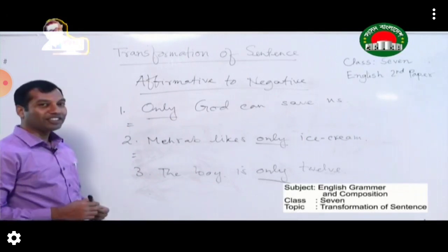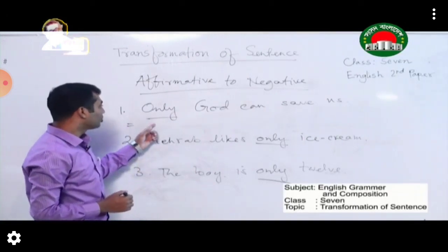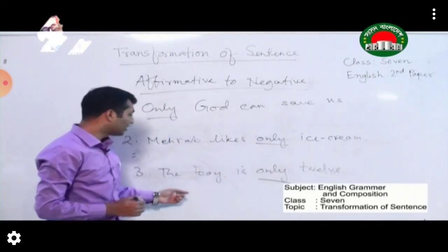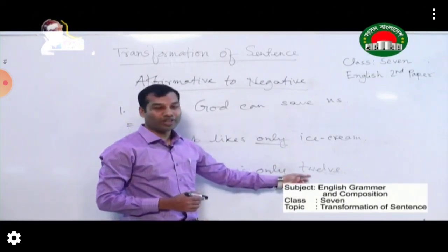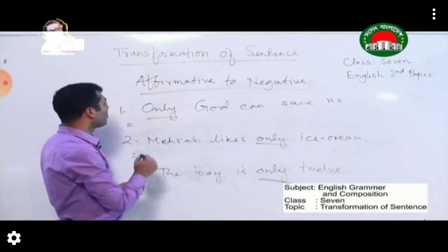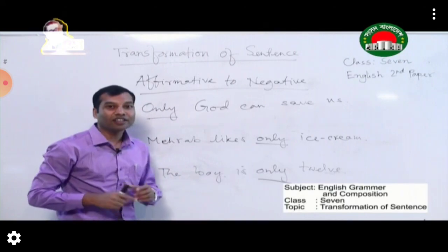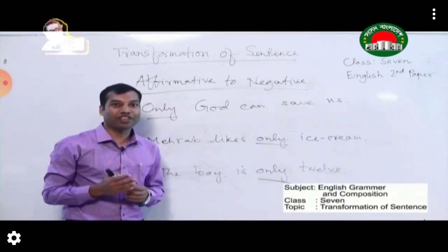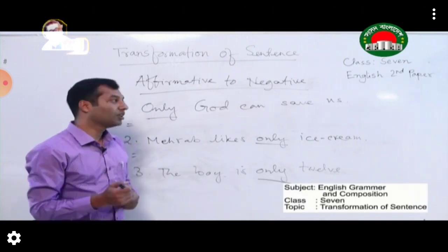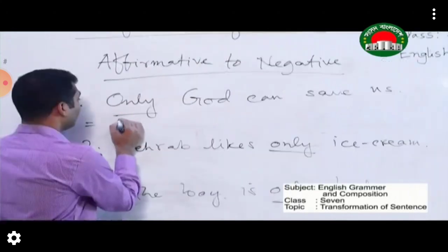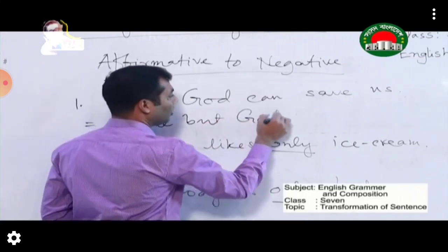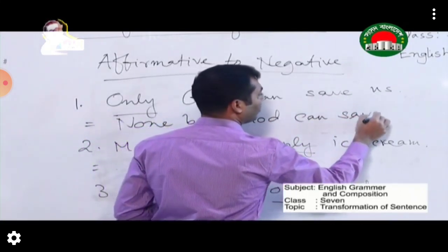Only in the first sentence, as you can see, is demonstrating the word God. In the second sentence, only is demonstrating the word ice cream. And in the third sentence, only is demonstrating the word 12. So in the first sentence, when only demonstrates God or Allah or any person, and if you want to make it negative, that only turns into none but. So none but God can save us.